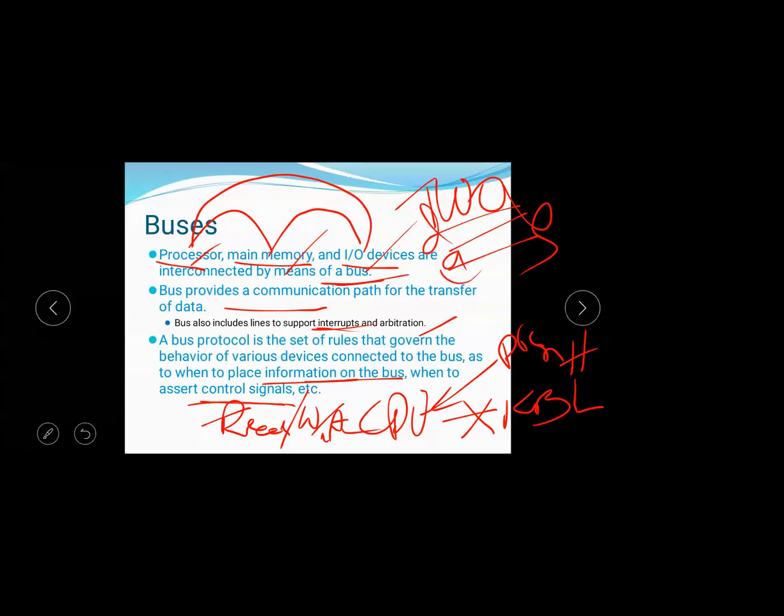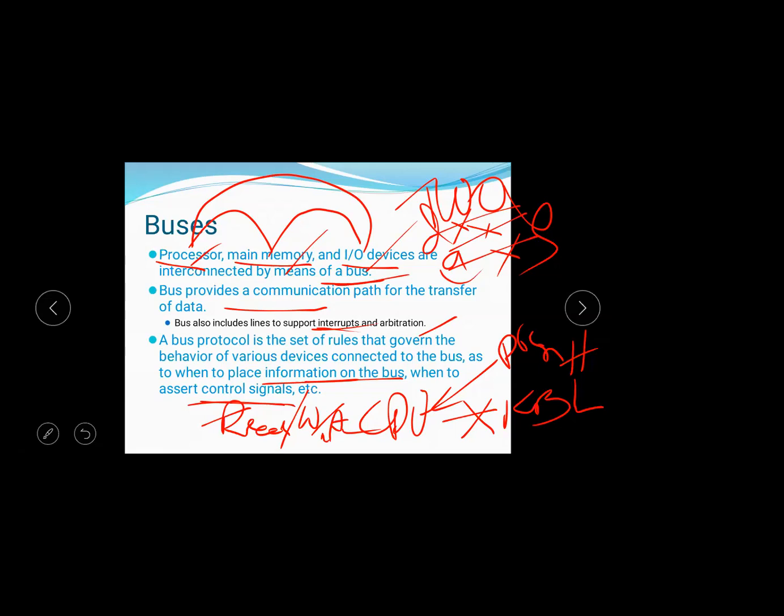After recognizing the address and after placing the control information, only then is the data placed on the data line. That is, there is a one-by-one protocol for which action is performed after which. Once the information is placed on the control signals, then the data is placed on the data line.